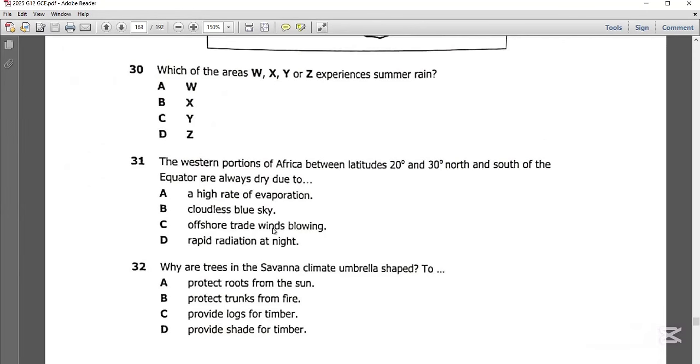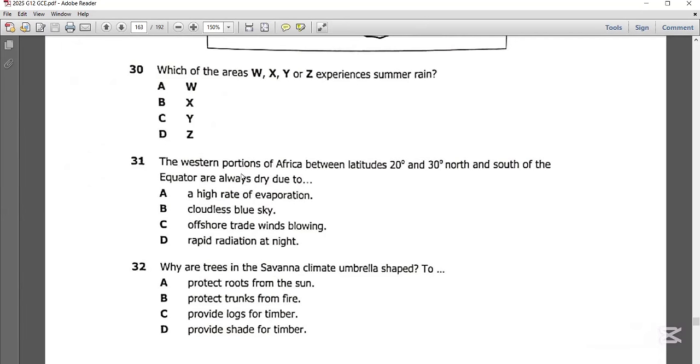So you expect the winds blowing from the land to be less moist or very dry, and the winds blowing from the sea to be highly moist, with a lot of water or moisture. So in this case, the offshore trade winds, since they blow from the land to surrounding areas, you expect them to be very dry.